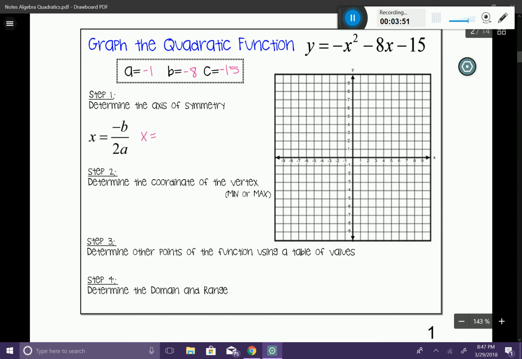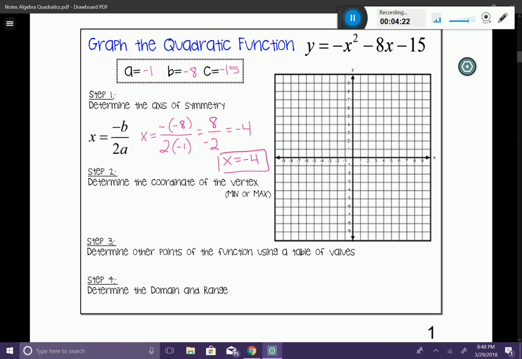So you can see that my b in my equation is negative, so I'm going to have negative 8, which we know is going to turn into a positive, divided by 2 times negative 1. That's going to be 8 over negative 2, which is going to simplify to negative 4. So my axis of symmetry is going to be the equation x is equal to negative 4. When you write the axis of symmetry, you always want to write it as an equation.